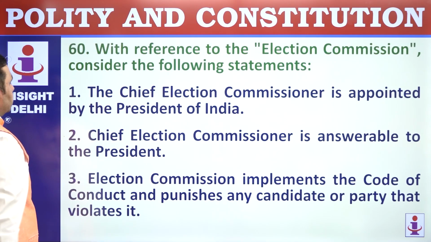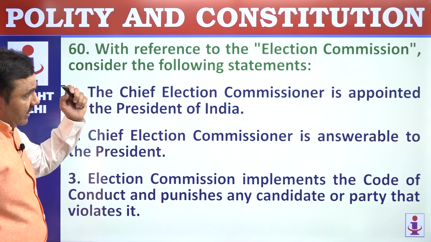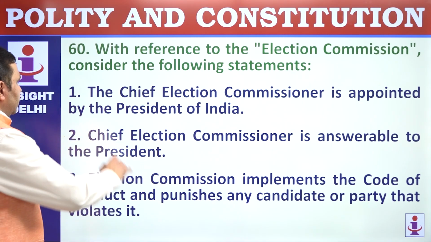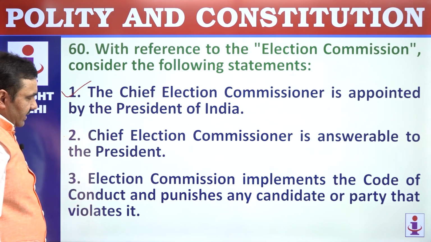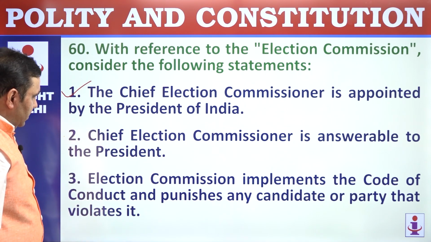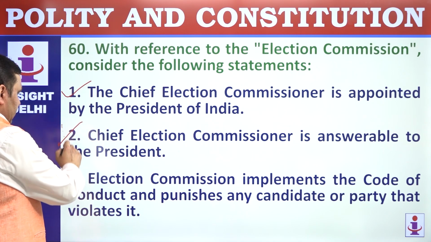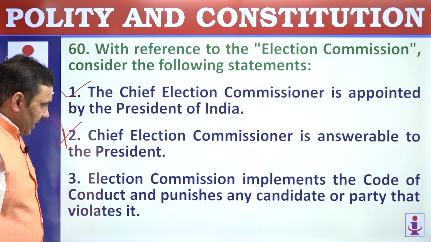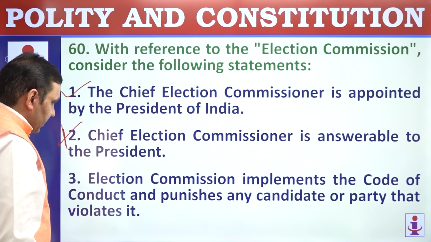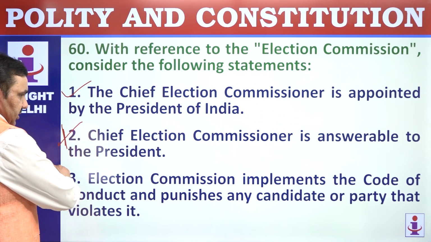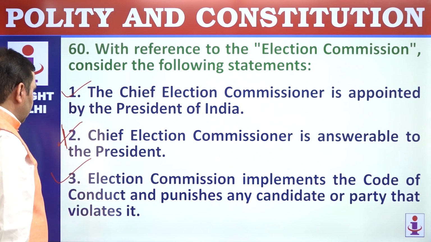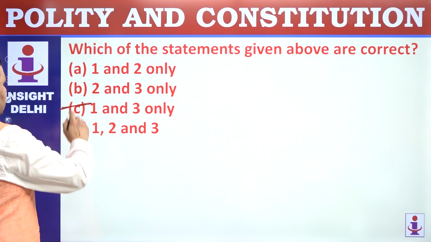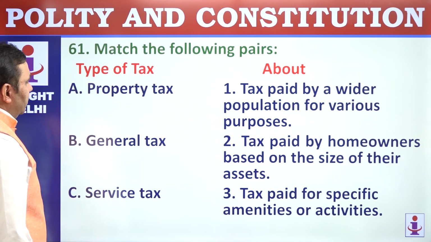E. 60. With reference to election commission, consider following statements. The chief election commissioner is appointed by President of India. That's correct. Chief election commissioner is answerable to President. No, he is not answerable to President. He is answerable to the Constitution of India. The election commission implements the code of conduct, model code of conduct, punishes any candidate that violates it or party. Perfectly correct. 1 and 3. C.